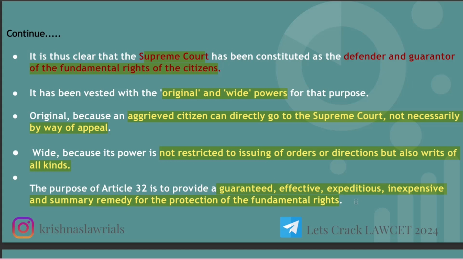Article 32 has been provided to give an expeditious, inexpensive, and fast remedy. In a sense, it will be cost effective. It will not be expensive. It will be fast. It will not be time consuming. It will be effective, and a summary remedy for the protection of the fundamental rights.